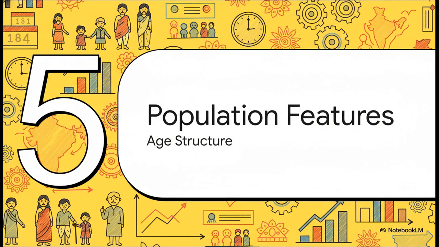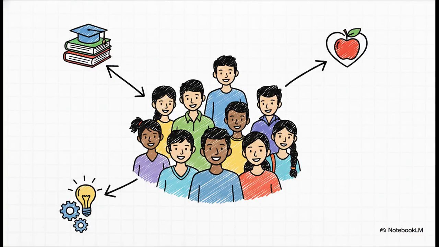Okay, now let's look at another important aspect, the characteristics of our population. One of the most important features of India's population is its large number of young people. We're talking about the adolescent population. That's the 10 to 19 years age group. Many of you watching this are in this group. You are the future of our country. And that is why it's so important for the nation that adolescents get proper nutrition and a good education.